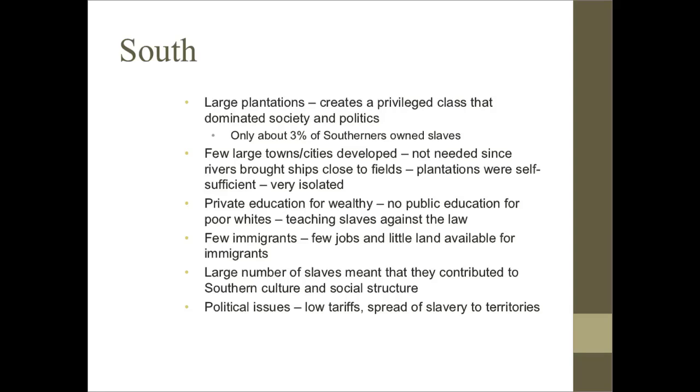The big political issues in the South was they wanted a low tariff because they got most of their goods from Britain. And since the North wants a high tariff, it's going to be in conflict. They also want to be able to spread slavery to the territories because they're afraid that if slavery doesn't spread to the territories, then Congress will eventually be made up more of Northerners, and that will cause them to get rid of slavery, and they will lose their peculiar institution.